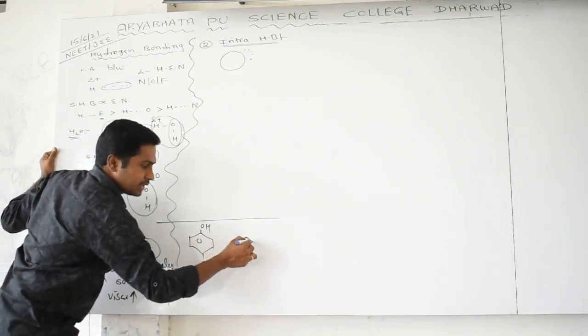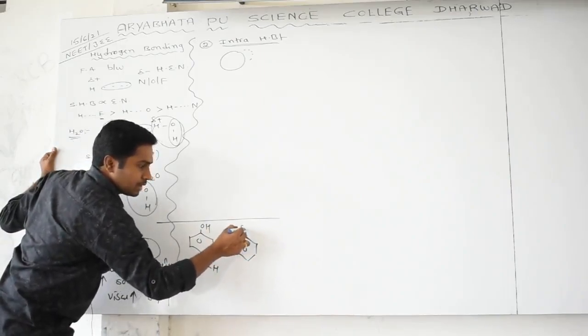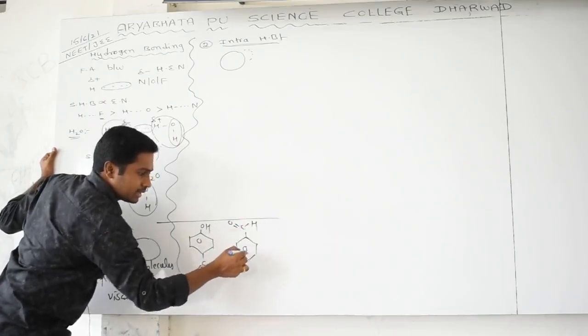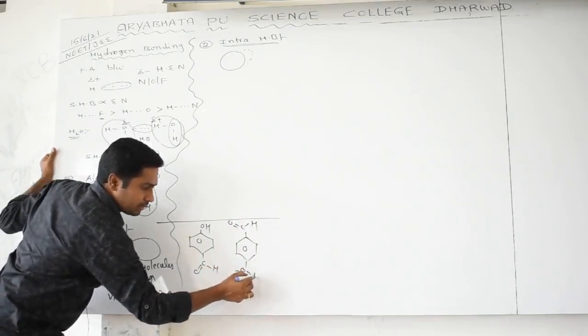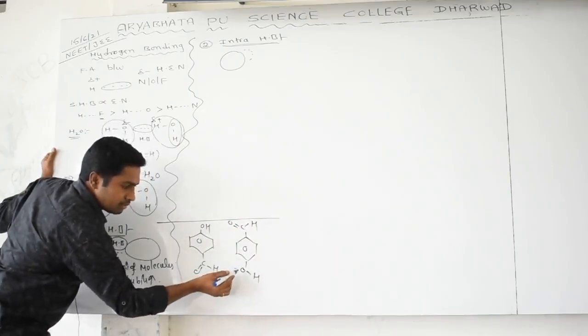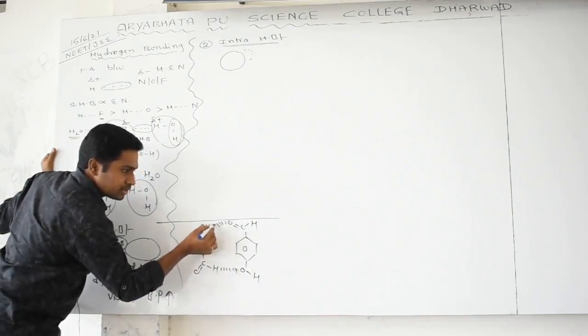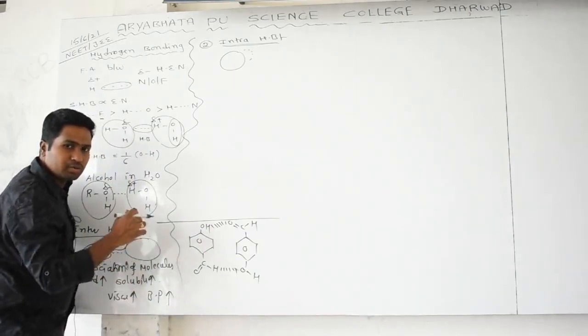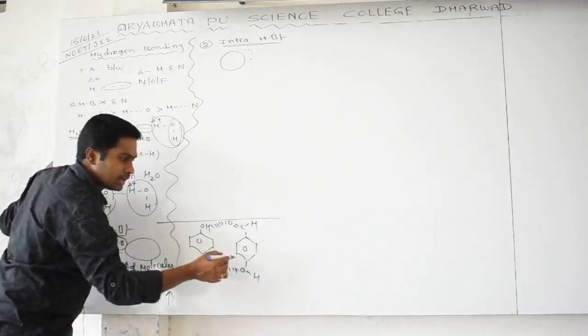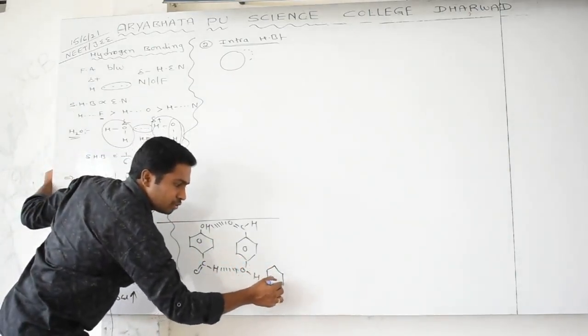Para-hydroxybenzaldehyde. You can take it like this, and one more para-hydroxybenzaldehyde like this. Now, what happens is this one interacts with this one, and this one interacts with this one. Between the two molecules, so it is called inter.